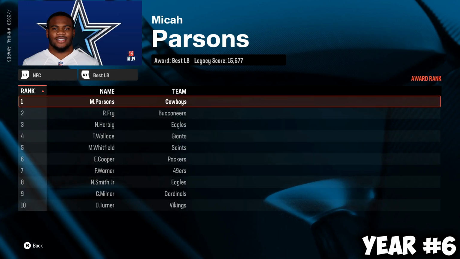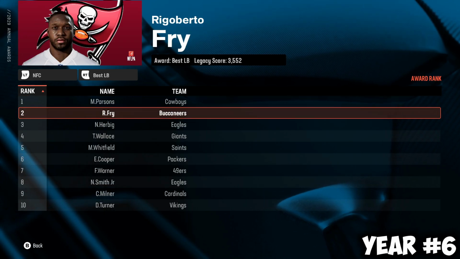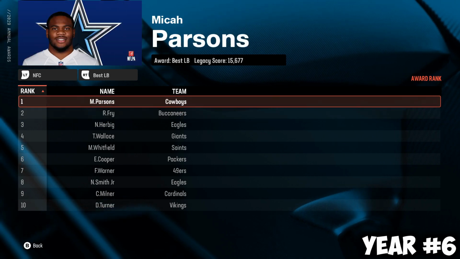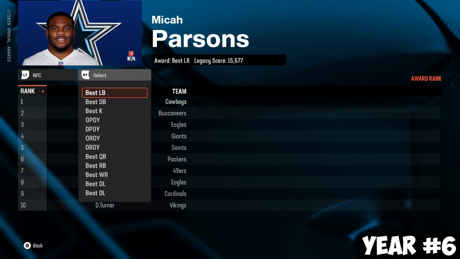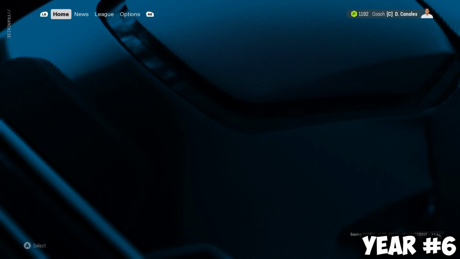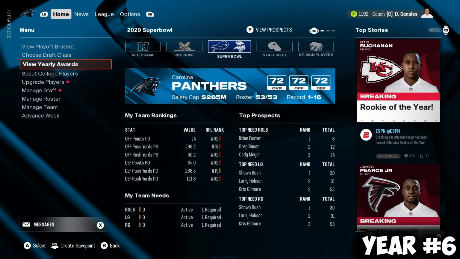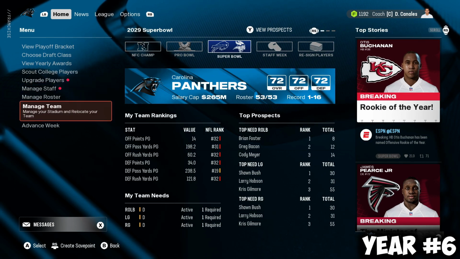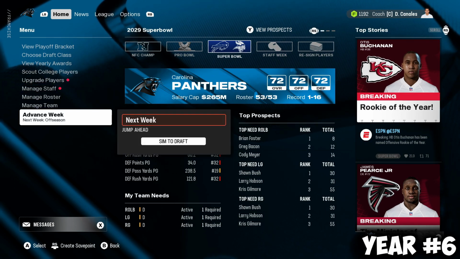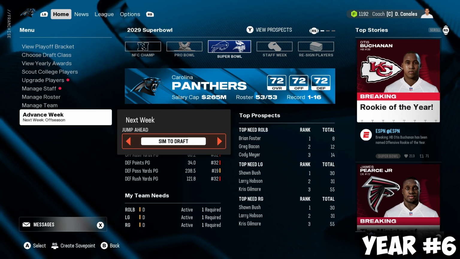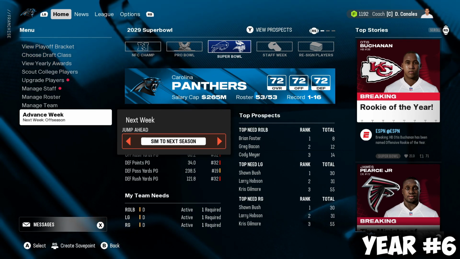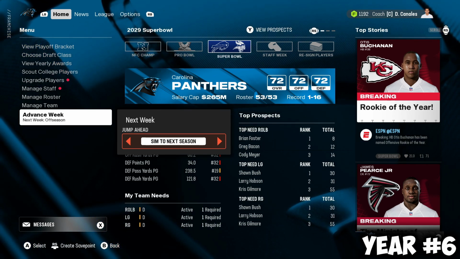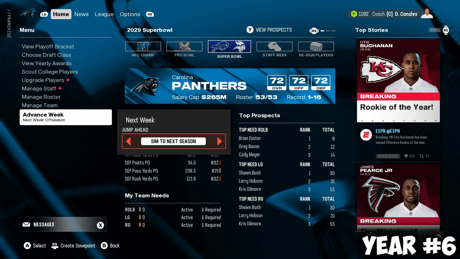Best linebacker, we lose out to Micah Parsons. It was second in best linebacker. Micah Parsons has been switching from linebacker to, I guess, D-line. He's just swapping all over the place. Chooses to be a linebacker this year, taking away our chances of a best linebacker. So, year 7, things aren't looking great. I'll say that. We need a historic season.